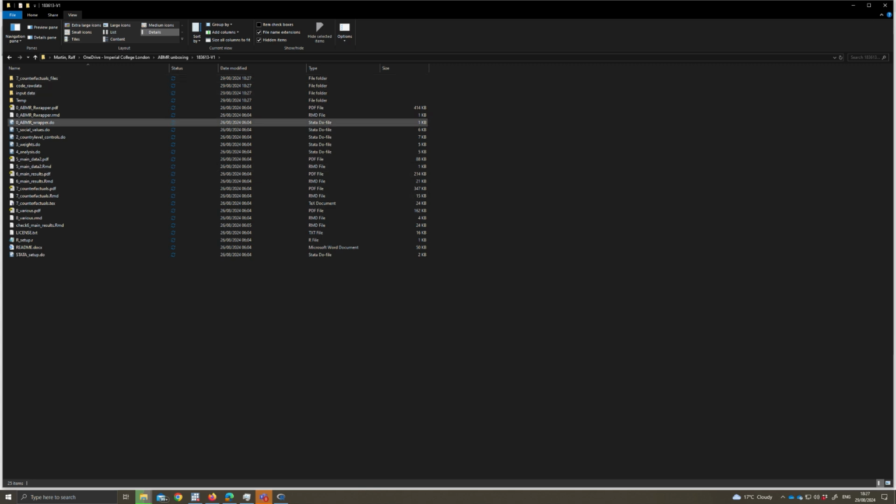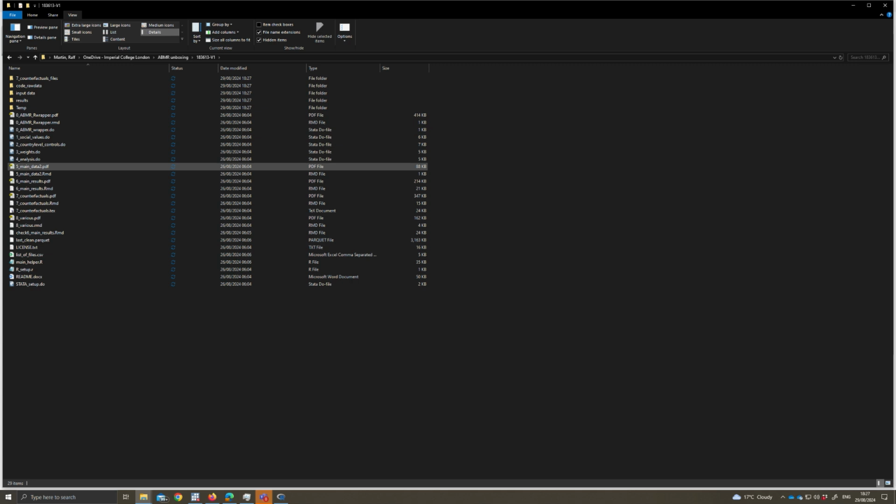So to produce all the results, we require some Stata code and some R code, R Markdown to be specific. To do it all, you have to first run the Stata code and then the R code. We have created different files that do different steps of the analysis, but we have also created so-called wrapper files that just do all of these things in a sequence.